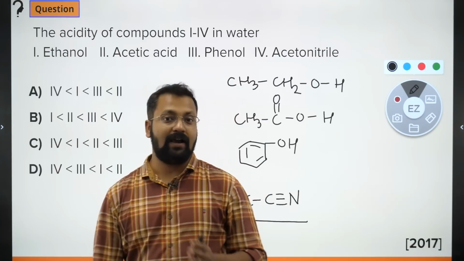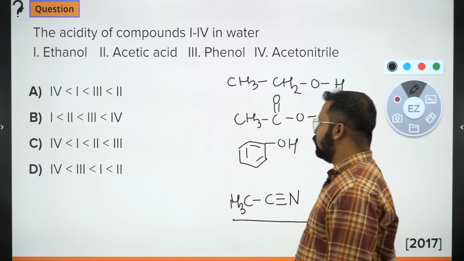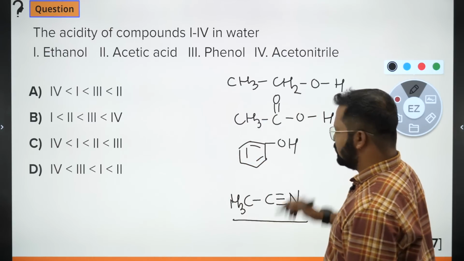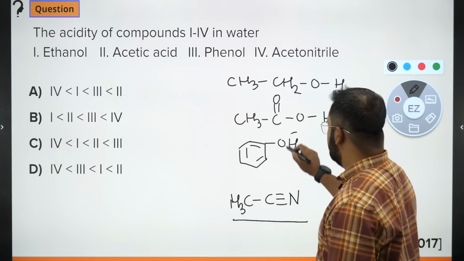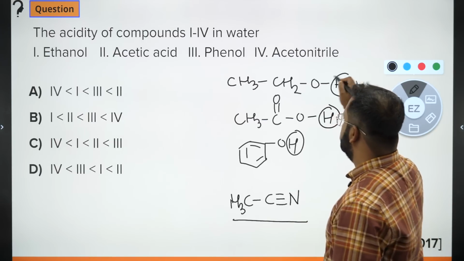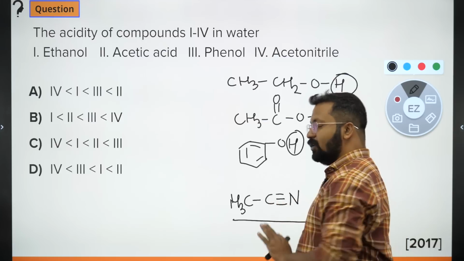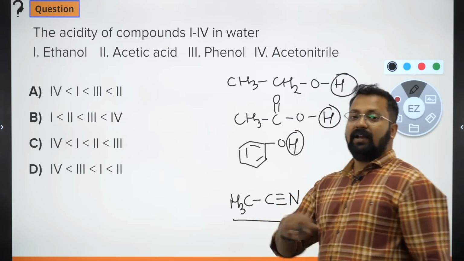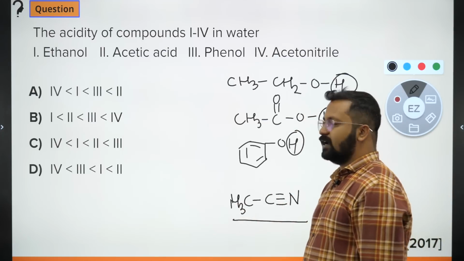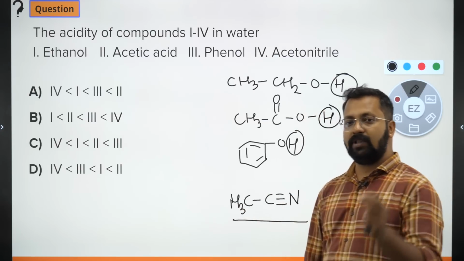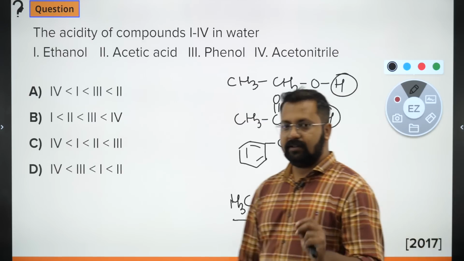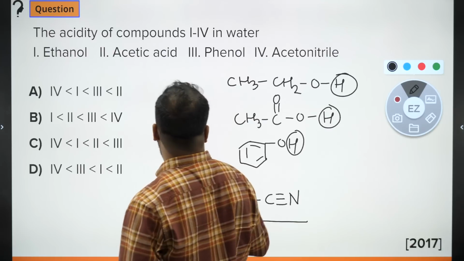To decide acidity, what should we do? We need to look for the most acidic proton, which is attached to the most electronegative element. But here, the element more electronegative than oxygen, nitrogen, does not contain hydrogen. Carbon contains hydrogen. So acetonitrile turns out to be the weakest acid.